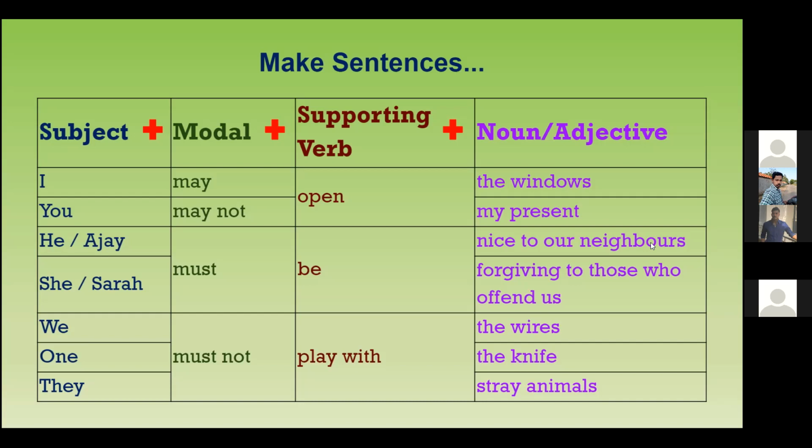Stray animals would be like, sometimes you see a dog on the road. Stray meaning, that means these dogs, they don't have a home. They don't have a master. They are just loose on the road. Sometimes the master will just leave them on the road. They don't want them. So they become stray animals, or cats.